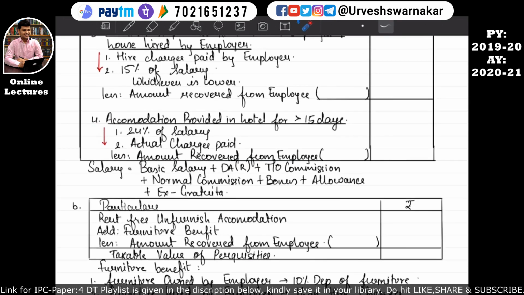And the fourth point says that if the employer provides the accommodation to the employee in a hotel, and such accommodation is for more than 15 days, then how to calculate the value of non-monetary perquisite? It will be calculated in this manner: 24% of the salary or the actual charges paid, whichever is lower, will be considered over here, and it will be further reduced by the amount recovered from the employee. I hope this is quite clear, and I hope you all understand this down arrow as whichever is lower, because whatever I am writing as whichever is lower is symbolically represented with a down arrow. I hope this is quite clear.